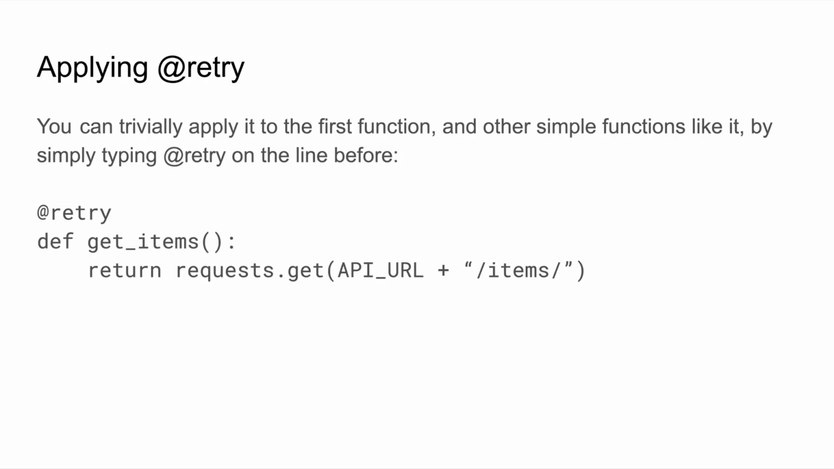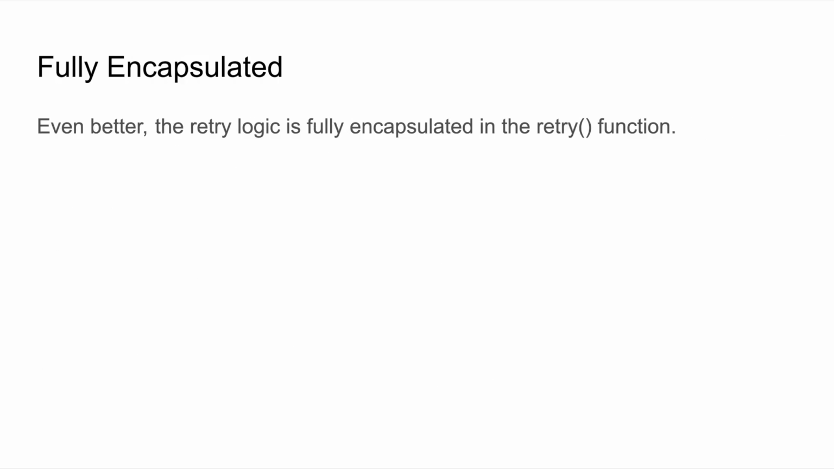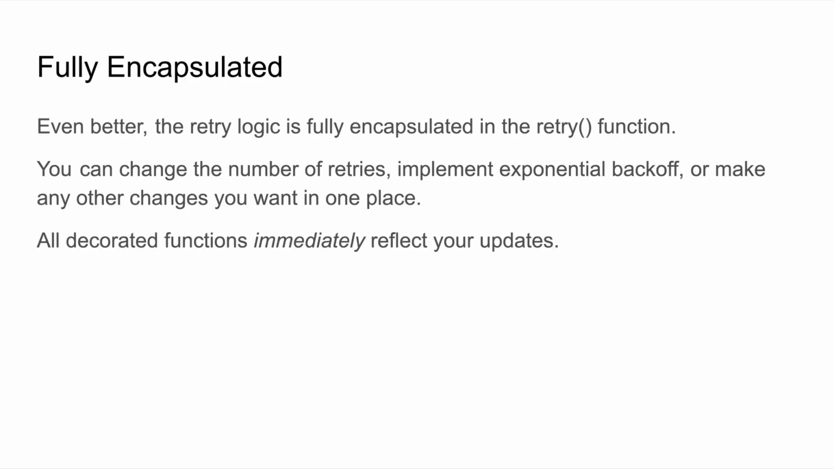We use the original version of getItems, the one-line naive version, but notice on the line just prior to the def, we say @retry. And the great thing is we can apply this to any other function or method. If we have different callables for different endpoints, we can easily apply the same pattern to all of them. Even better, this retry logic is fully encapsulated in the retry function. You can change the number of retries, implement exponential backoff, or make any other changes you want all in one place. All decorated functions immediately reflect your updates.